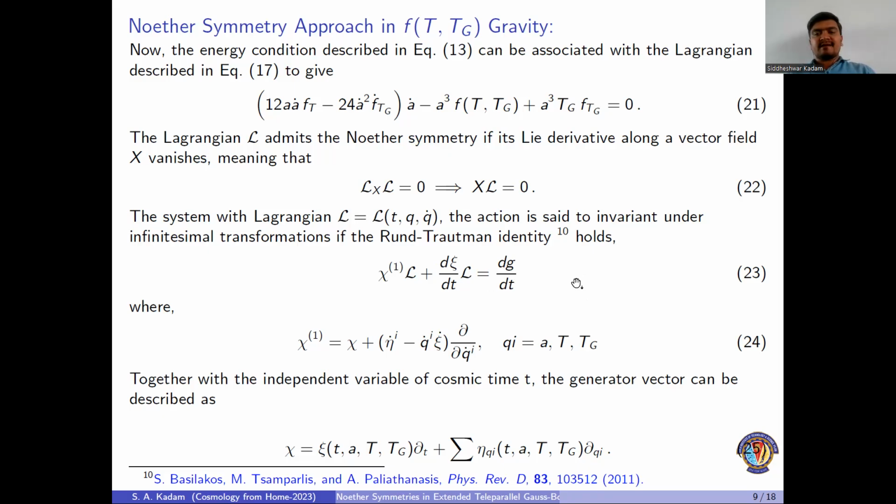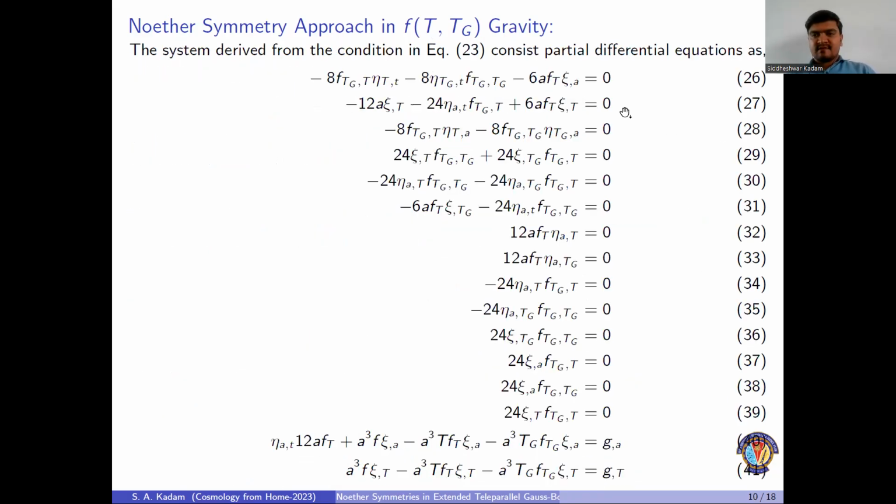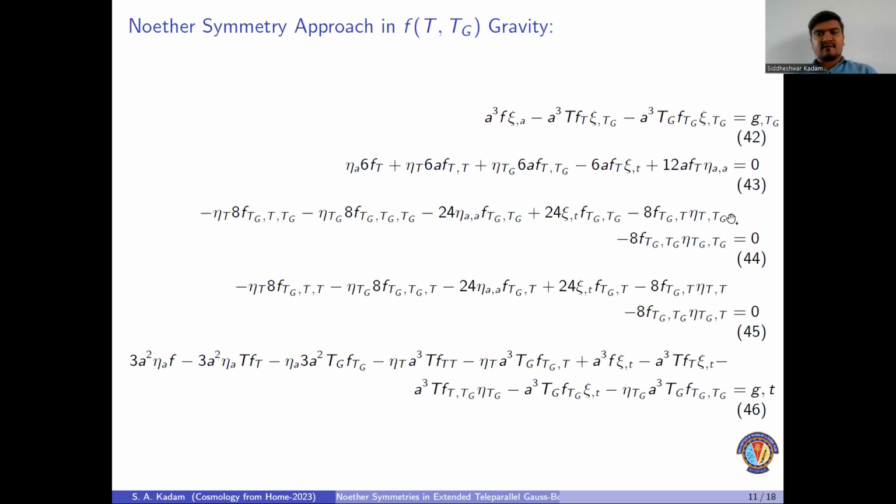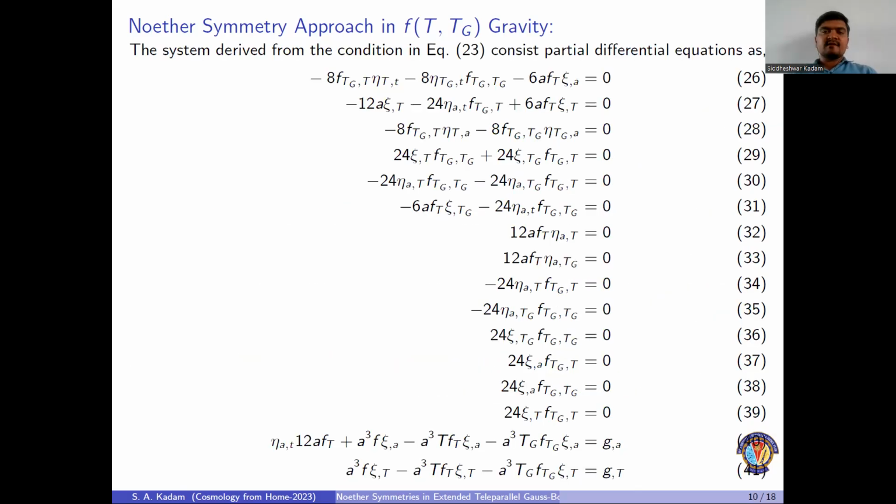and expanded this identity, where the expression for x raised to power 1 and the generating vector are described in equation numbers 24 and 25. By putting the point-like Lagrangian in equation number 23 and equating both sides, we have obtained 21 partial differential equations, which are described in equation number 26 to equation number 46. So this is the system of partial differential equations which we have obtained during the study of Noether symmetry.